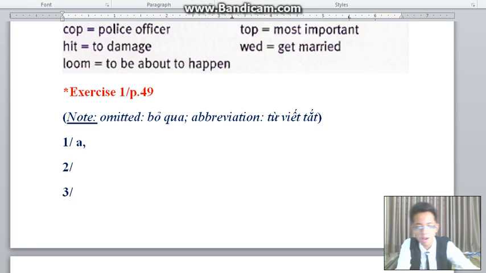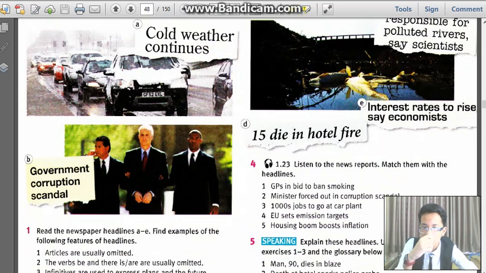Then we will have something else. Omitted: government corruption scandal. If not in the news, in normal English, it will be there is a government corruption scandal.